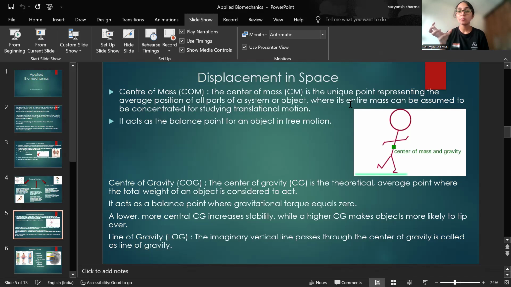So if I'm holding the object from its center of mass and keeping it stable, the object cannot fall in any direction, right? Because there is a proper equilibrium maintained at the center of mass. So it acts as the balance point for an object in free motion.